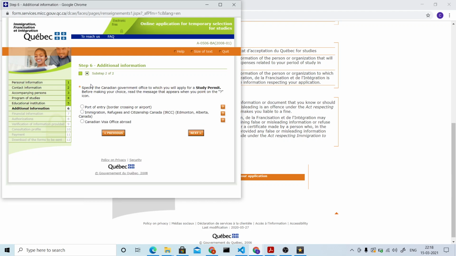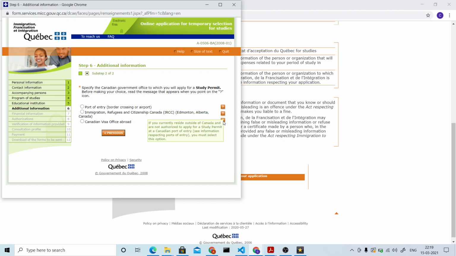So here they're asking to specify the Canadian government office to which you will apply for a study permit. Here the thing is you have three options. This port of entry, this first option is reserved if you are an American citizen. So you have to select this option only when you are an American citizen or a permanent resident of the United States or a French national or a Danish citizen. So this won't apply for me. So if you see the next option, this one is for the people who are already present in Canada and they're applying for a renewal. Here we are not applying for a renewal and we are not in Canada. So even this option won't work.